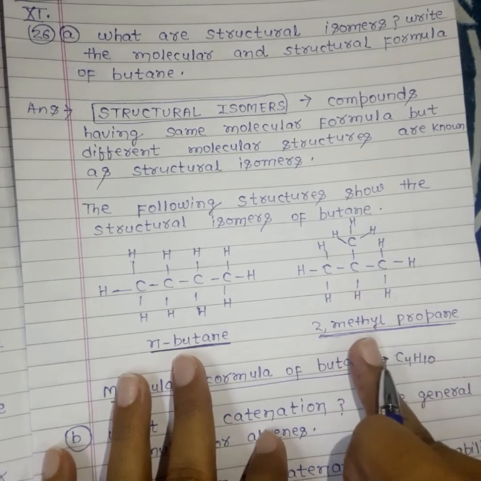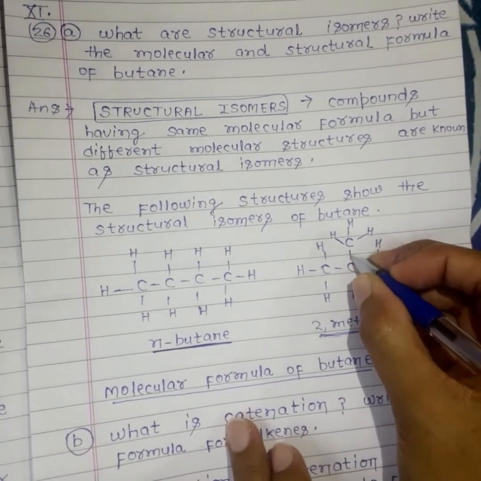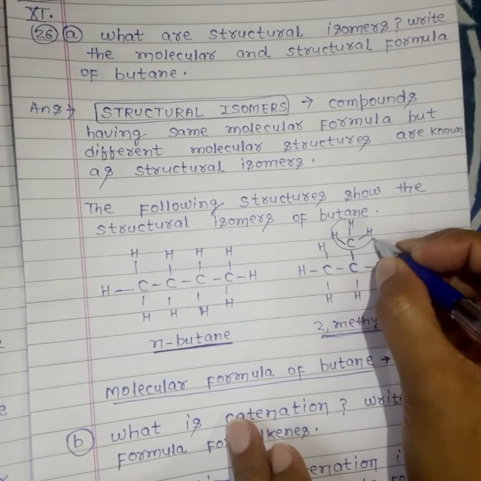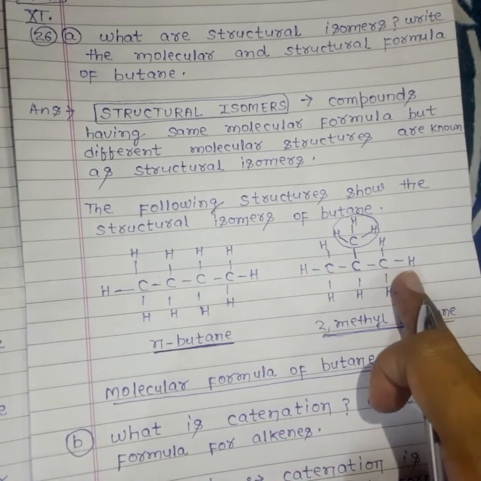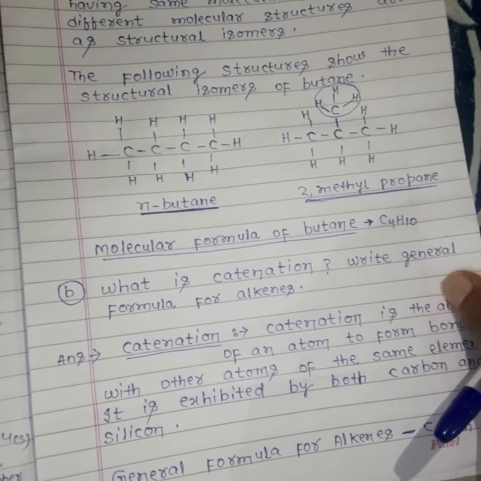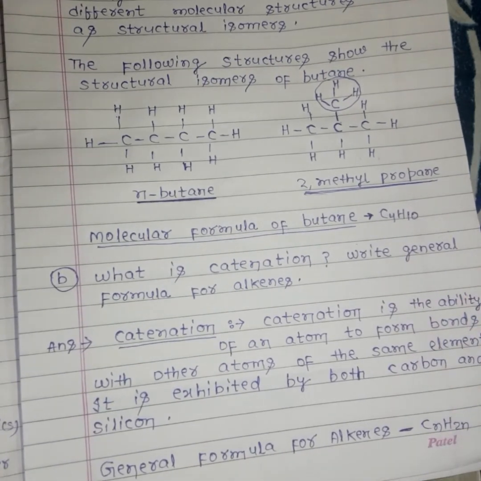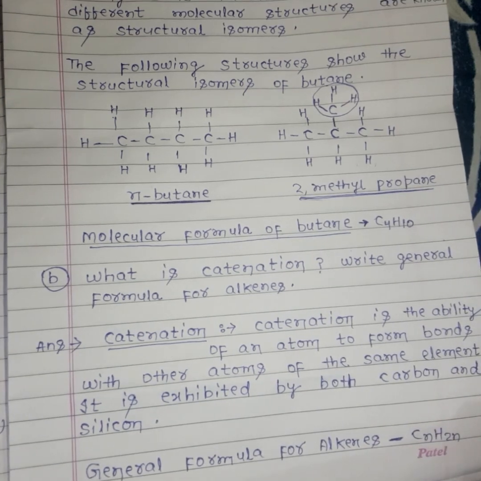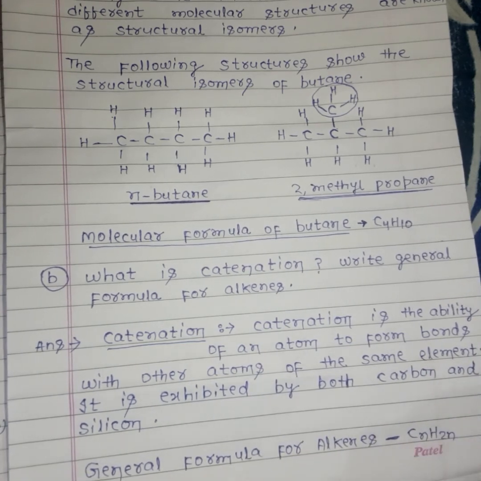This isomer we know as 2-methyl propane, because in the second place of carbon one methyl group, CH3, is added. So 2-methyl, and the longest chain is propane. Next question is, what is catenation? Write the general formula for alkene. Catenation is the ability of an atom to form bonds with other atoms of the same element. It is exhibited by both carbon and silicon, and the general formula for alkene is CnH2n.